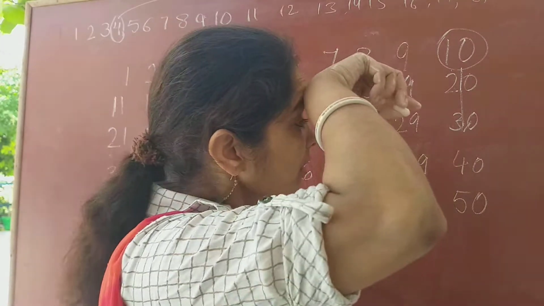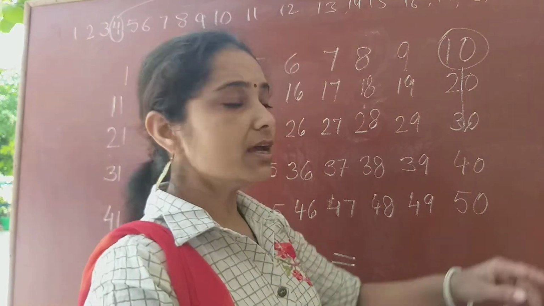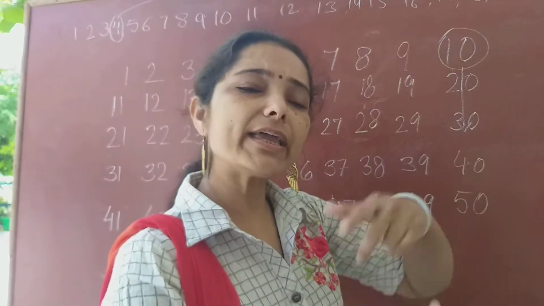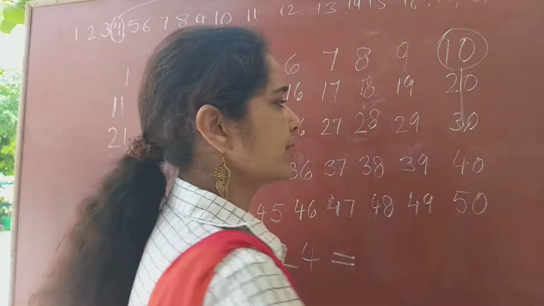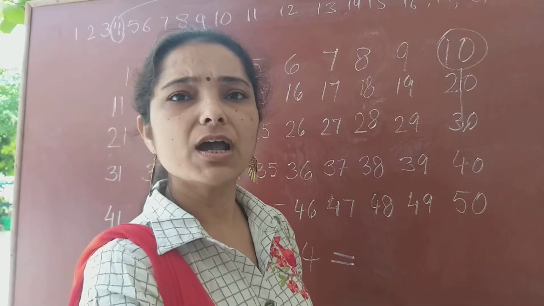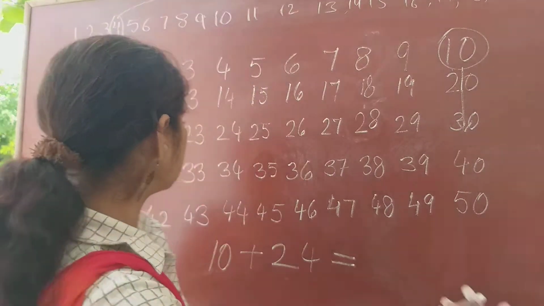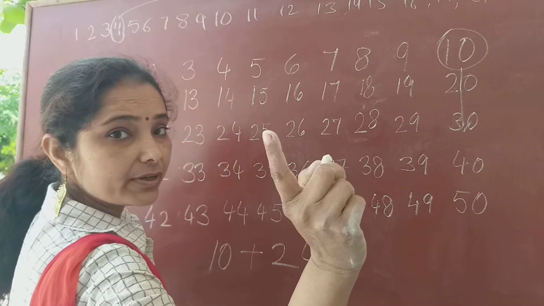Now 4 is left, children. Now what you have to do? Again, single 4 is left. Now again you have to take 4 more steps. 4 more single steps. That means you are on 30. After 30, which number comes, children? After 30 comes 31. We remember that, children. Okay.